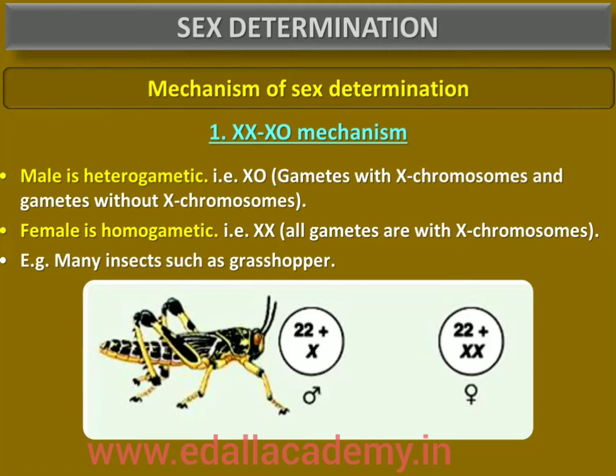In the males and females, the number of chromosomes is not equal. It was designated to be the sex chromosome, and the rest of the chromosomes were named autosomes, due to the involvement of the X chromosome in the determination of sex. Examples of XO type of sex determination, in which the males have only one X chromosome besides the autosomes, are seen in grasshopper and cockroach, while females have a pair of X chromosomes. See the flow chart, it is given very clearly. Female and male symbols are given very clearly.